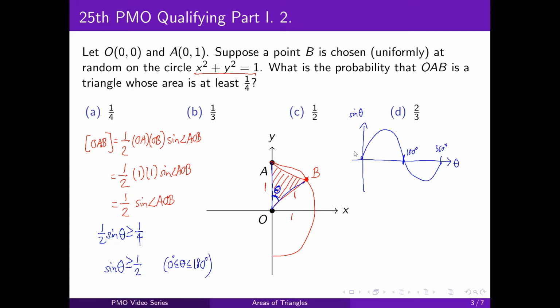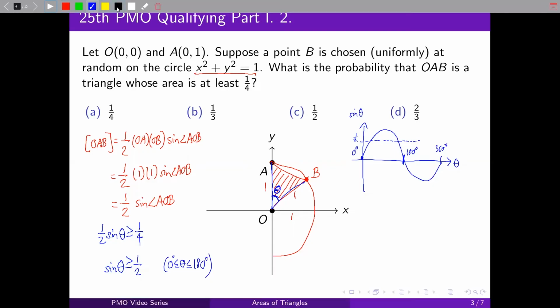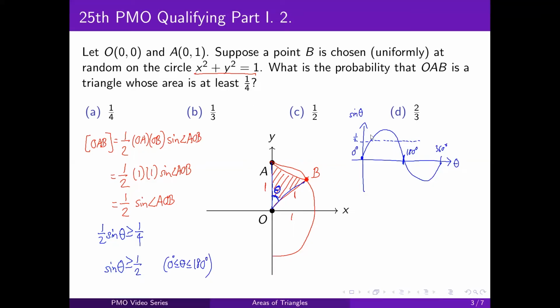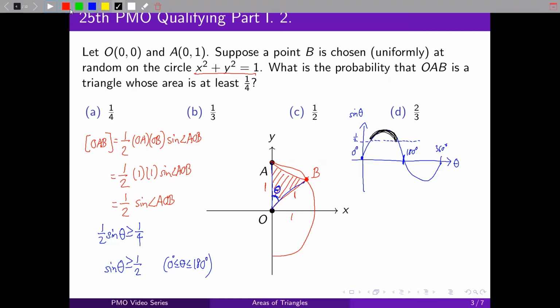This point is 0 degrees. And 1/2 will be over here. So to get a value greater than or equal to 1/2, we're interested in this portion.